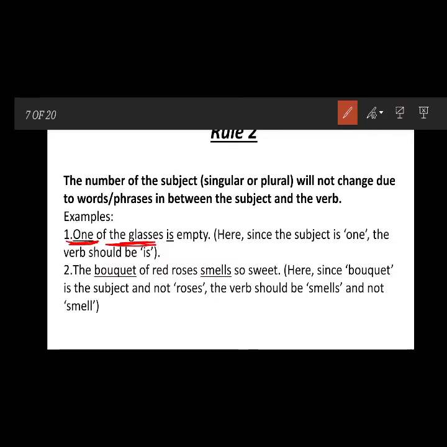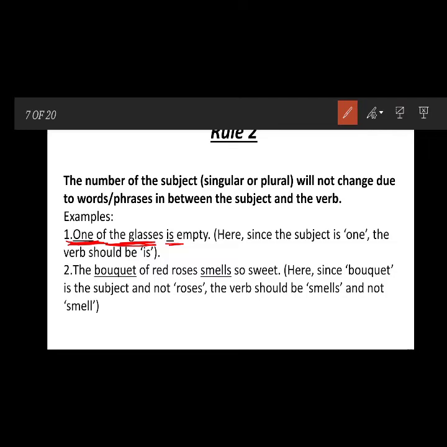The subject is one of the glass, one. It means we are talking about one, so that means singular. Here, since the subject is one, the verb should be is, the verb should be singular. And, the bouquet of red roses smells so sweet. This kind of thing many times comes with a collective noun. When the thing is a collective noun, sometimes you are confused about what we have to do.